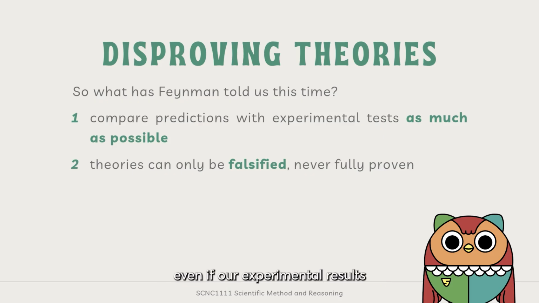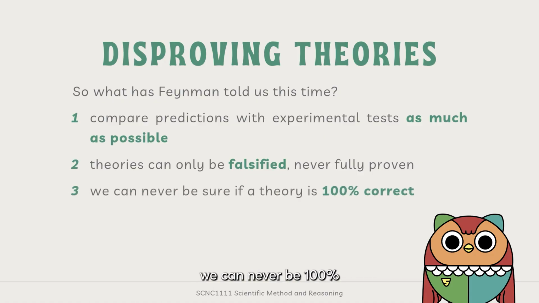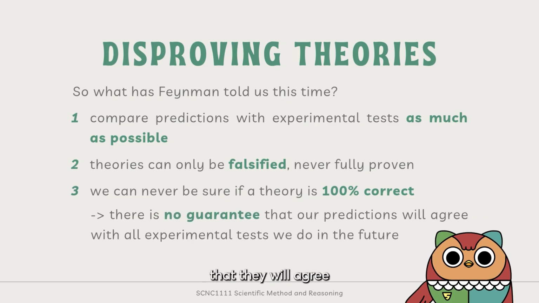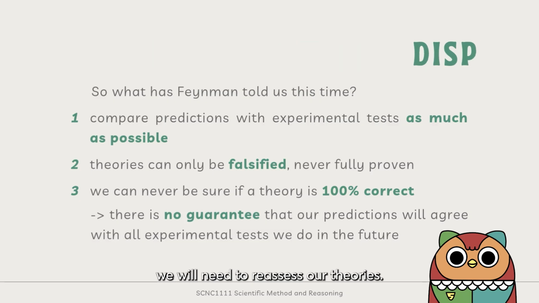However, even if our experimental results do agree with the predictions, we can never be 100% sure that the theory is correct. Although our predictions agree with all our experimental results thus far, there is no guarantee that they will agree with all experimental tests we do in the future. If, eventually, such discrepancies are detected, we will need to reassess our theories.